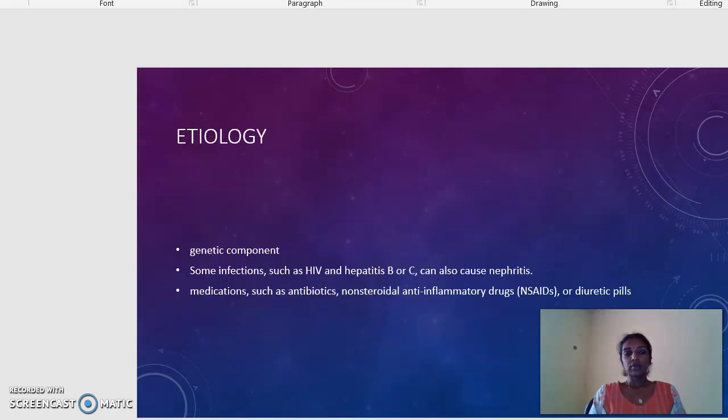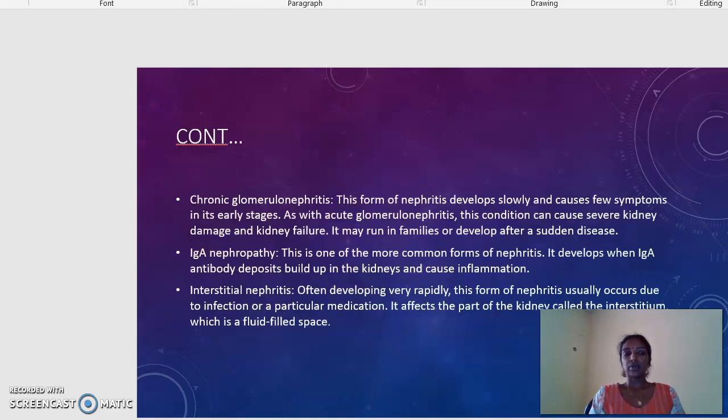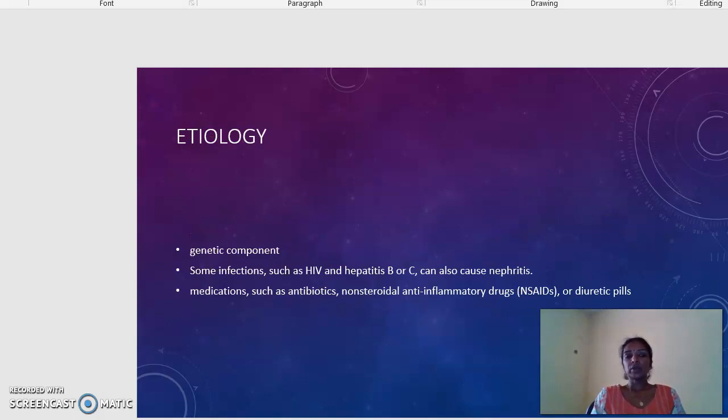These are the types of nephritis. We have seen acute glomerulonephritis, lupus nephritis, hereditary nephritis, chronic glomerulonephritis, IgA nephropathy, and interstitial nephritis. We are moving on to the etiology of nephritis.